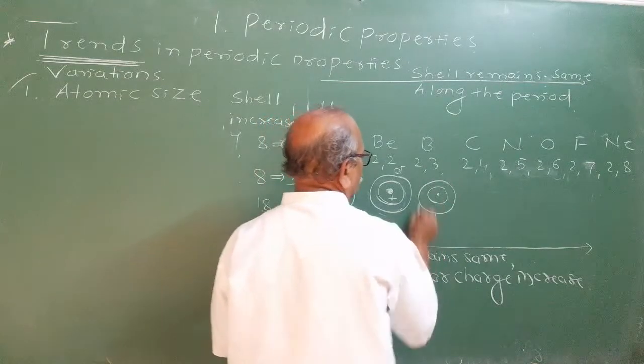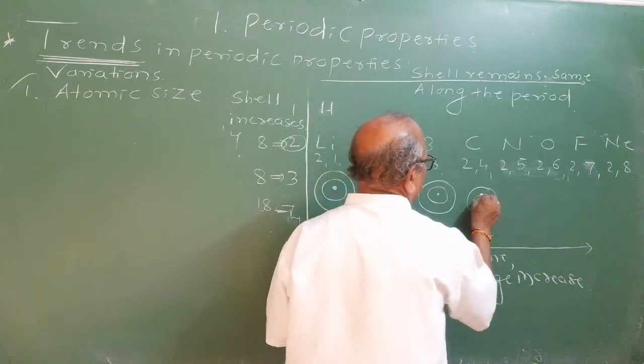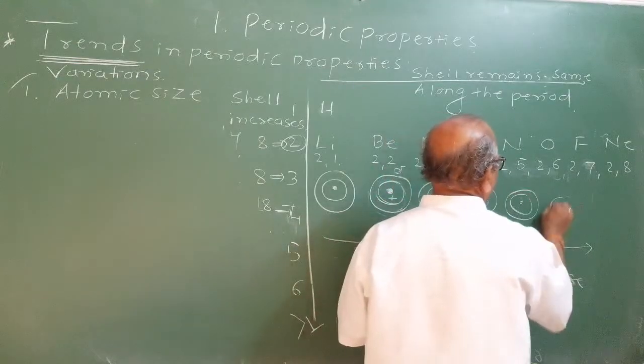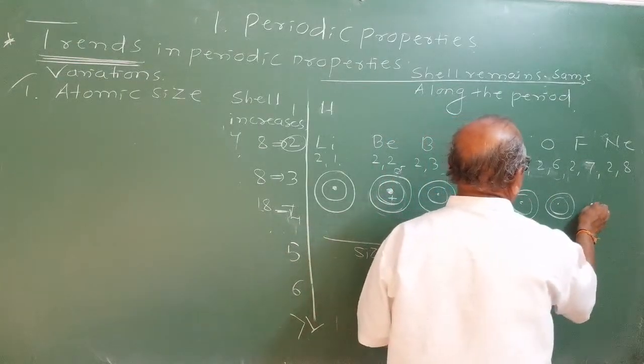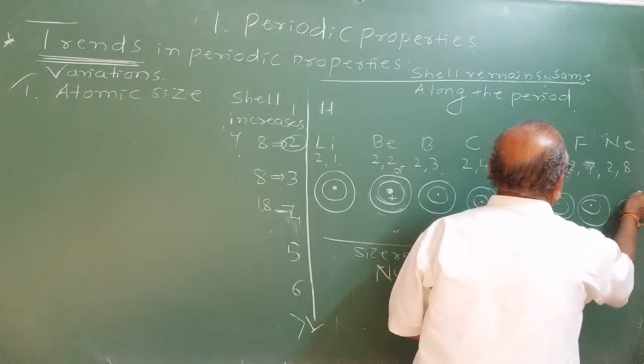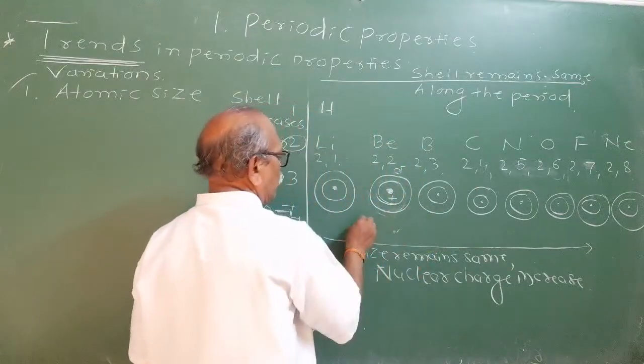I will give the correct values. And like this, size goes on decreasing, but in inert gases it increases. Along the period, atomic size